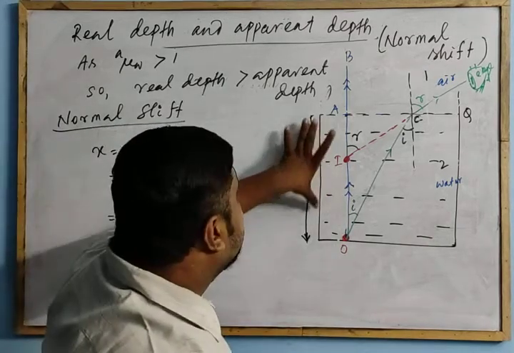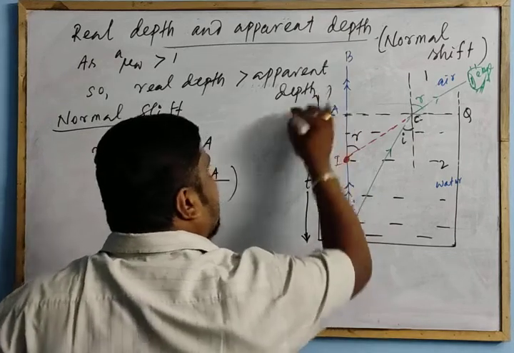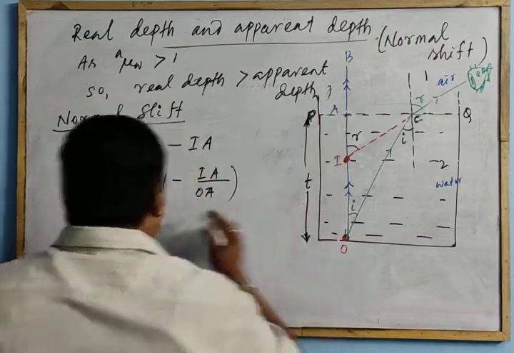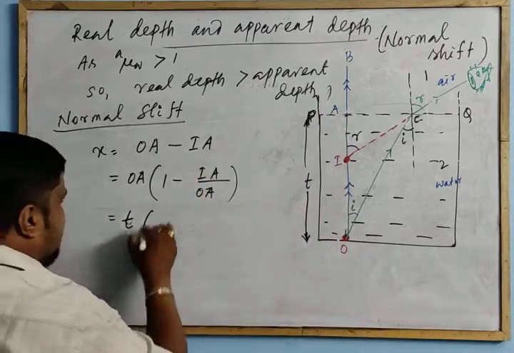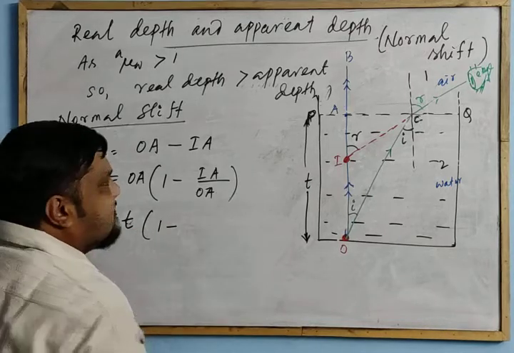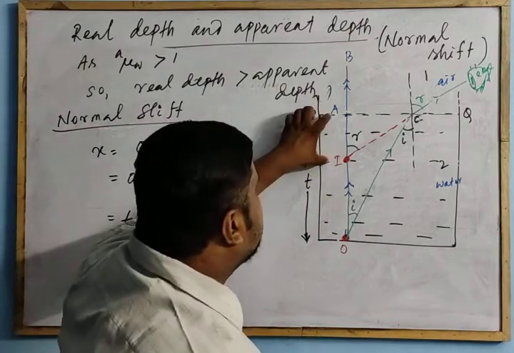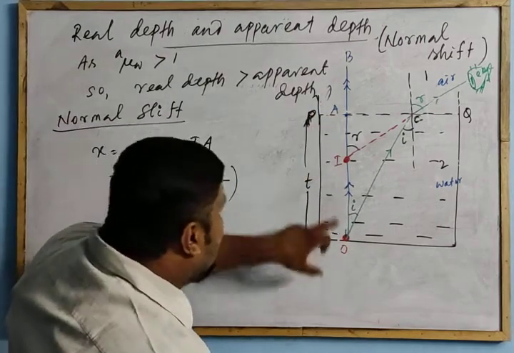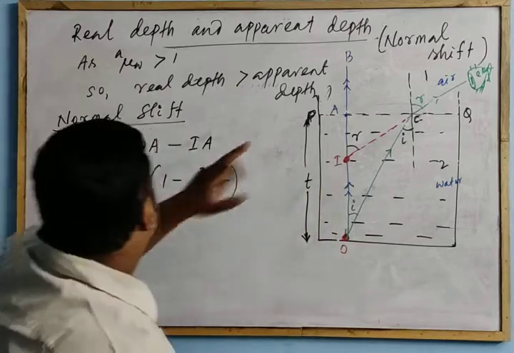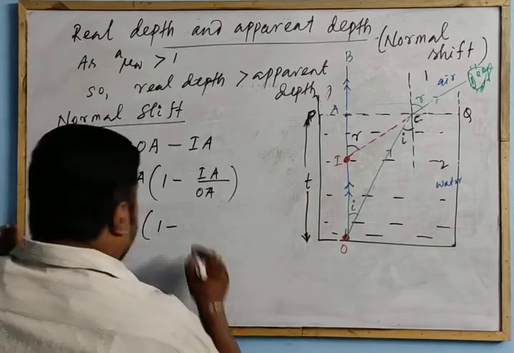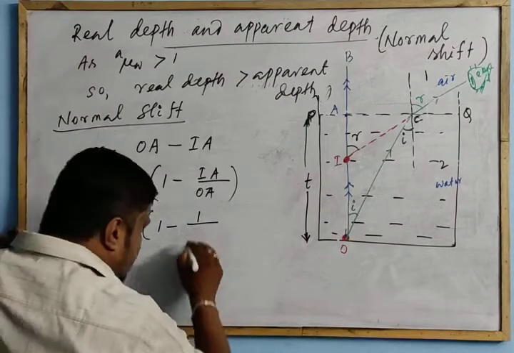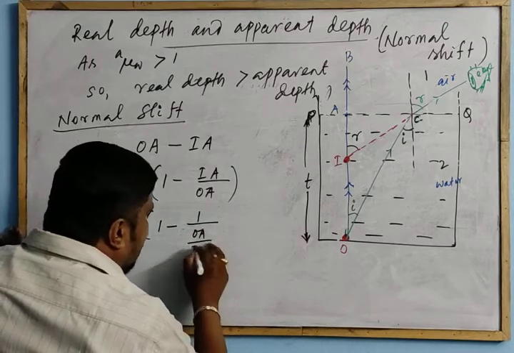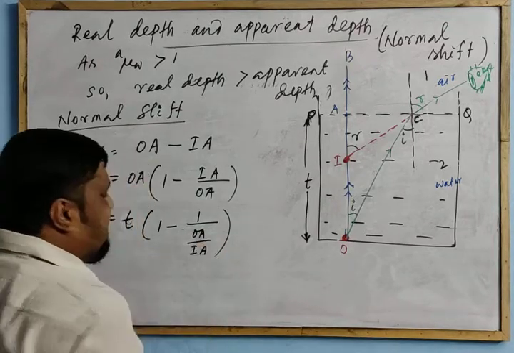What is OA? OA is the thickness, the depth of water. So this is the depth of water, P, into 1 minus IA by OA. What is this? I can write 1 minus 1 by OA by IA, real depth by apparent depth.